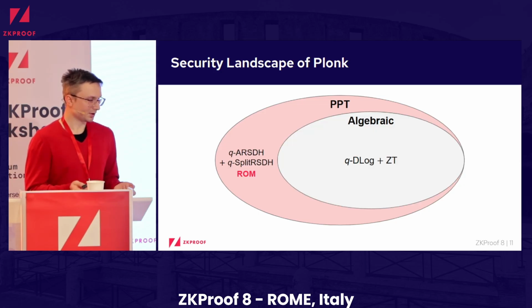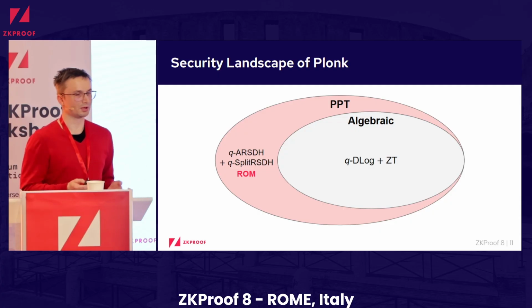And what our work essentially adds on top of this is that for a restricted class of adversaries, we actually get a security proof without any heuristic arguments. So we know that for all adversaries that essentially only compute group elements by linearly combining them, we really can take these 2 assumptions, and if the hash function satisfies the ZT property we define in our paper, then we really get knowledge soundness even in the standard model.